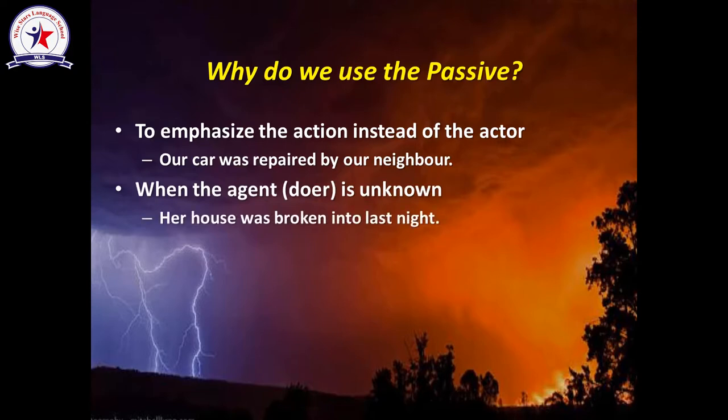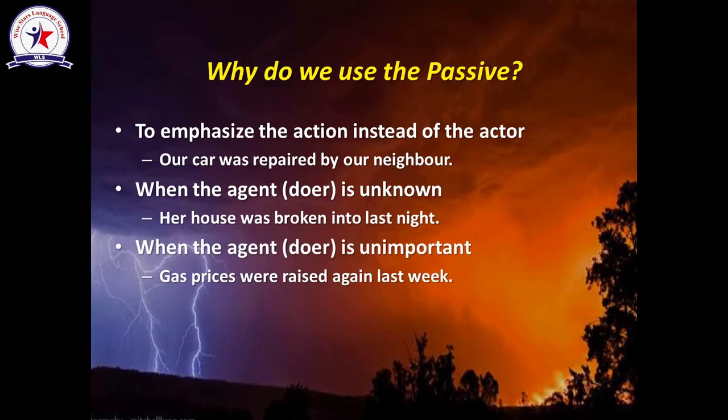The second use, when the agent or the doer or the subject is unknown. So, I don't know who did the action. Examine the sentence. Her house was broken into last night. Actually, I don't know who broke into her house. So, I don't know the doer. Okay, this is the second use for the passive, when the doer is unknown.